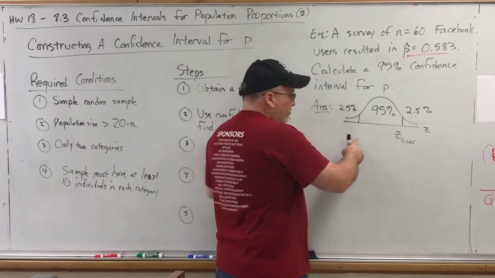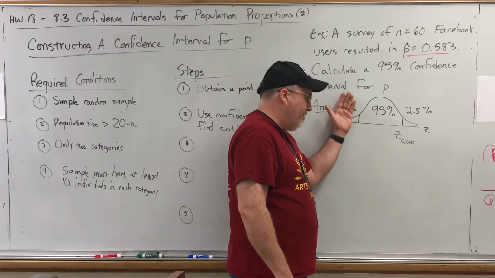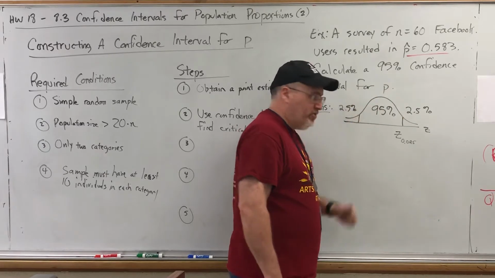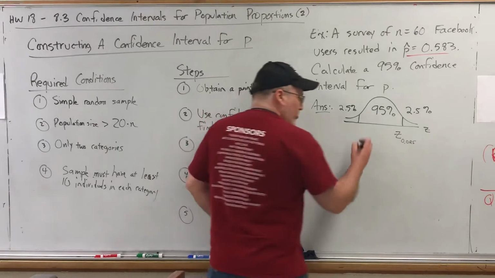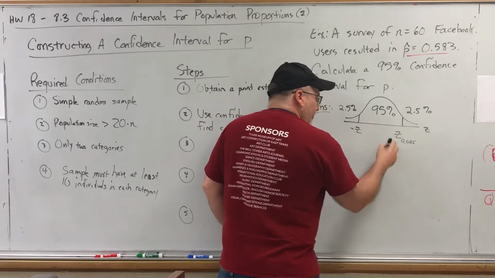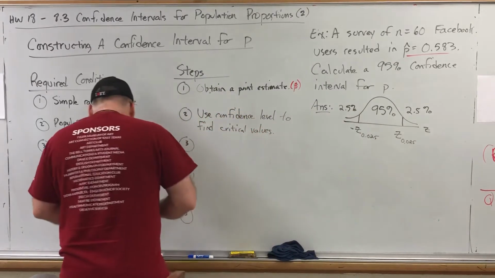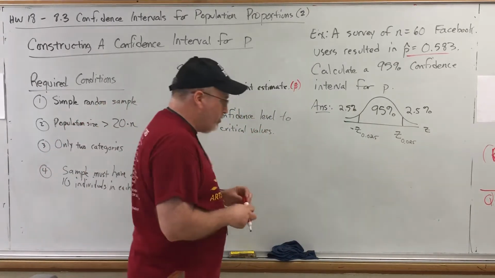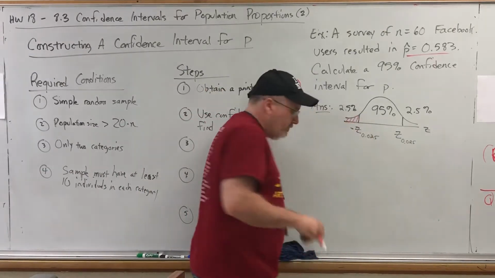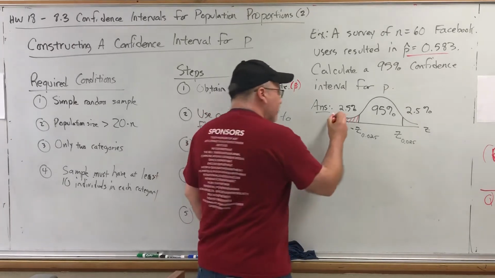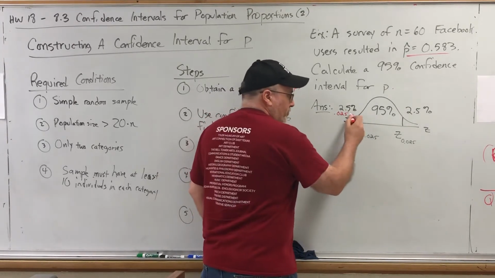We could call this Z subscripted with 0.975 for the 97.5% to the right of it, but because of the symmetry of the picture, this is just going to be the negative of this Z value. So which one are we going to look up in the Z chart? Well, your Z chart tells you left areas, and so let's just look up this one.